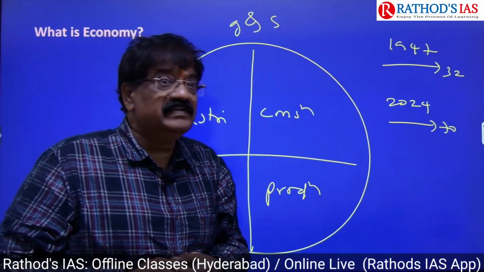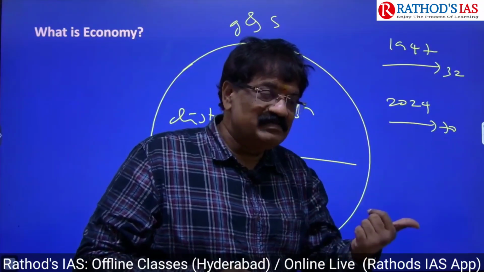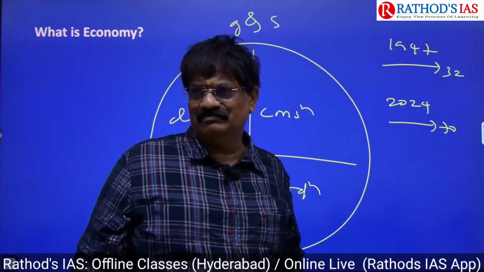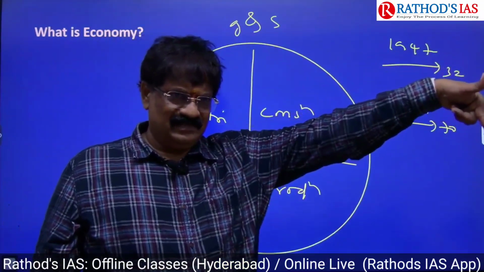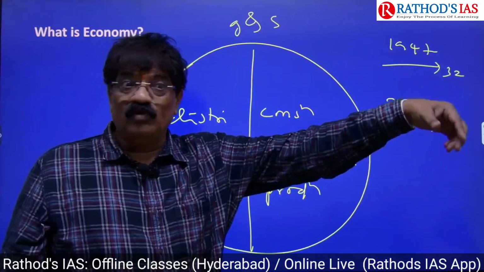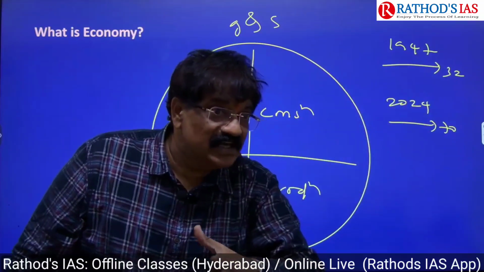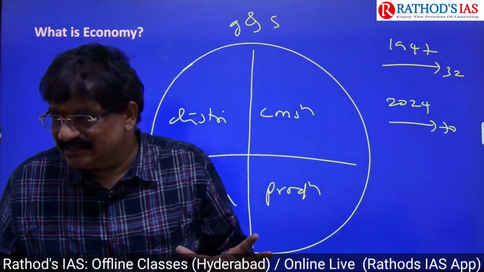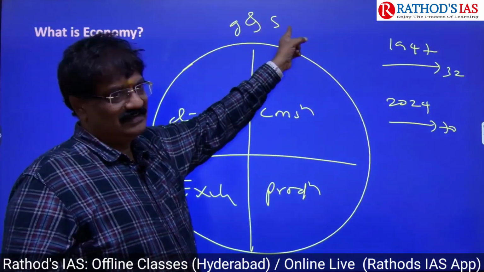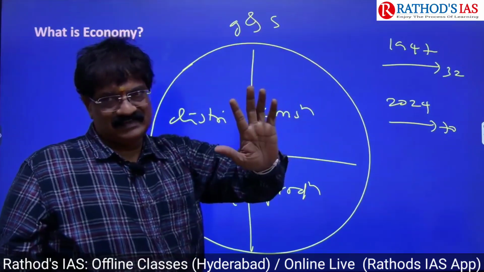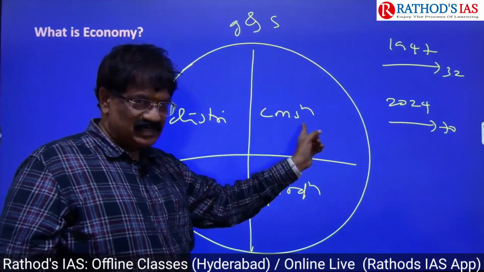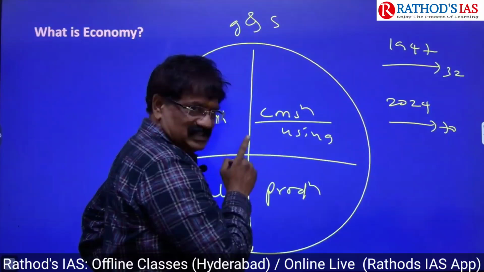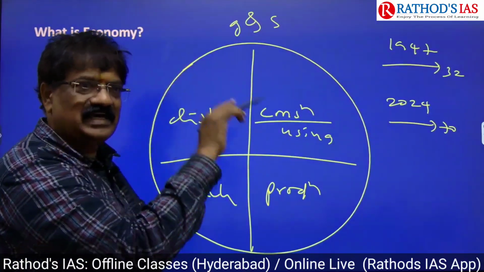For example, 85 years in Japan compared to us. Why? Because they have much more goods than India. Simple. It is a developed country. All developed countries have more than 80 years of life expectancy. Why? Because they have a stronger economy. Consumption is over. Consumption means direct using of goods and services, that's all.